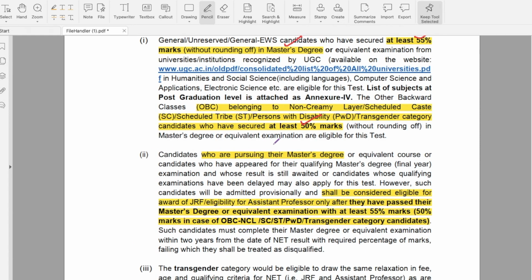Candidates who are still pursuing their master's degree can also write the UGC NET exam, but shall be considered eligible for award of JRF or assistant professor only after they have passed their master's degree with at least 55% and 50% as per the reservations.